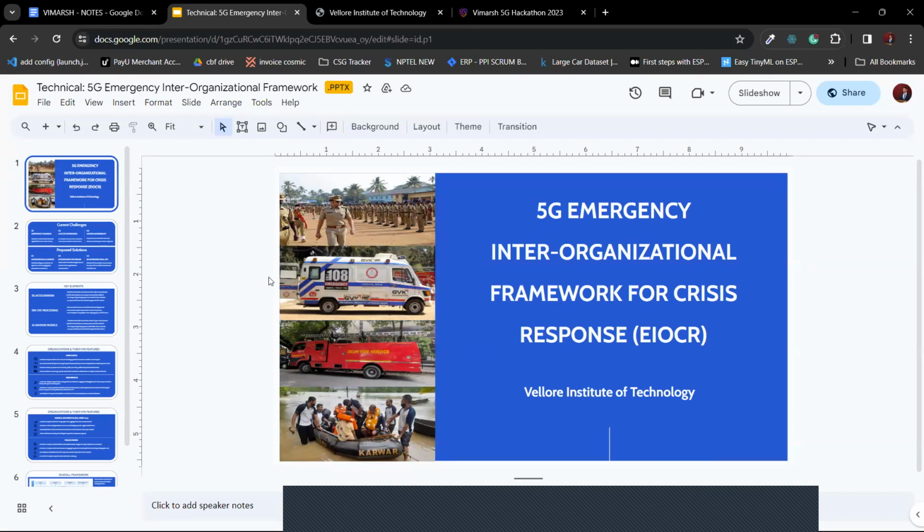And it should be noted that all the machine learning models used in this presentation and for the framework have been developed in-house by VIT and do not rely on any third-party AI tools like ChatGPT.